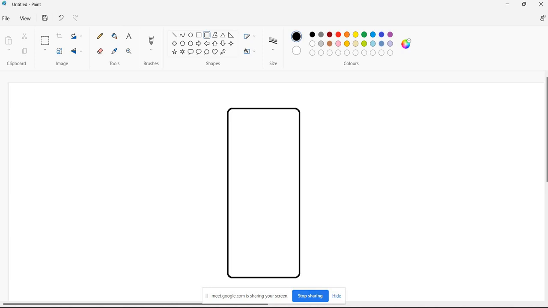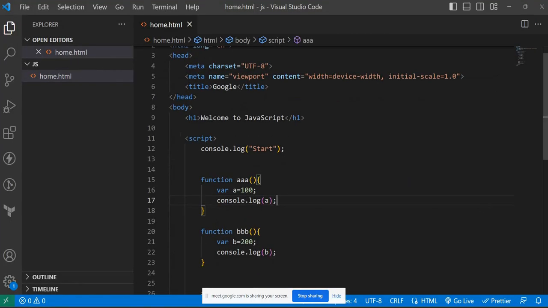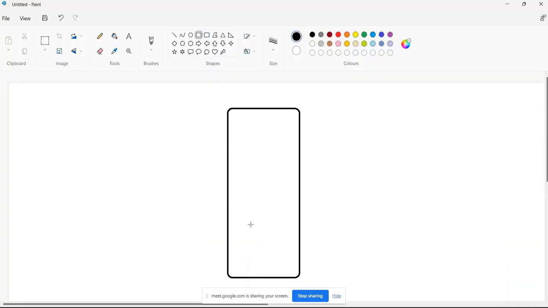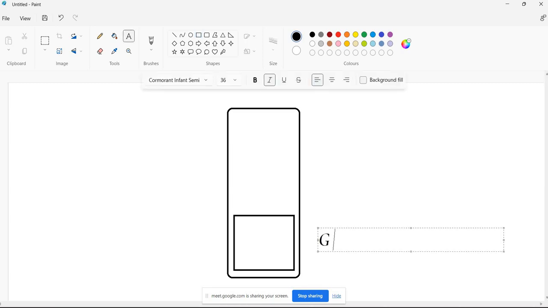So whenever we give a JavaScript file to a JavaScript engine, what will it do first? It will create a Global execution context. What is the name of that? Global execution context. So in that global execution context, we have a very big object. What is the name of that object? Window object.